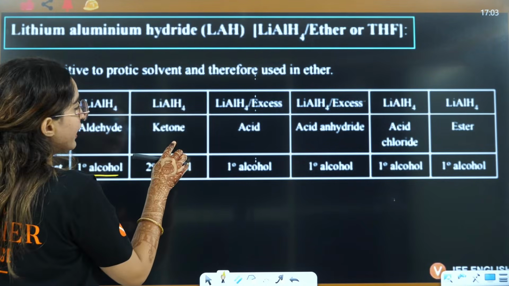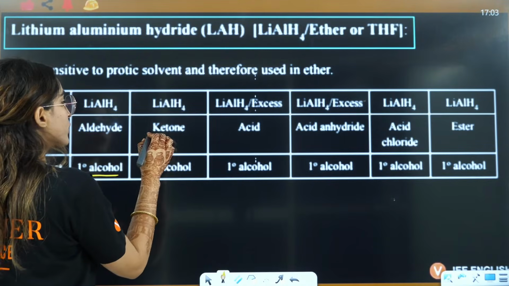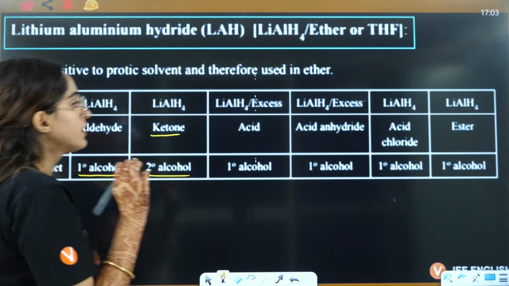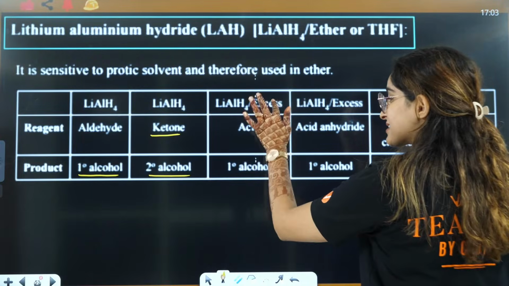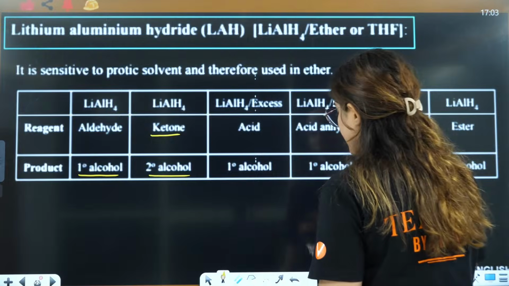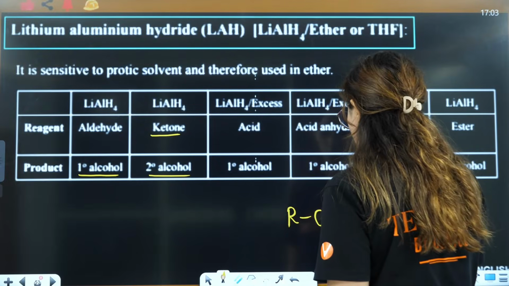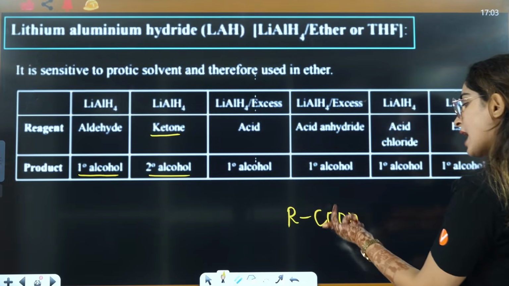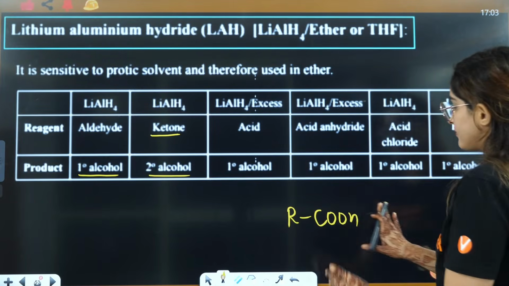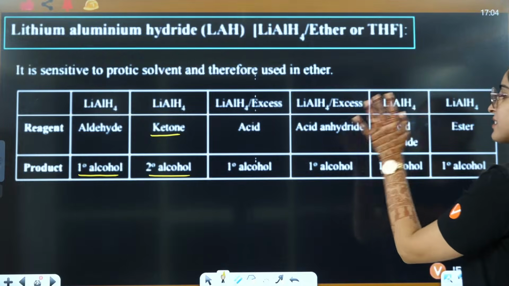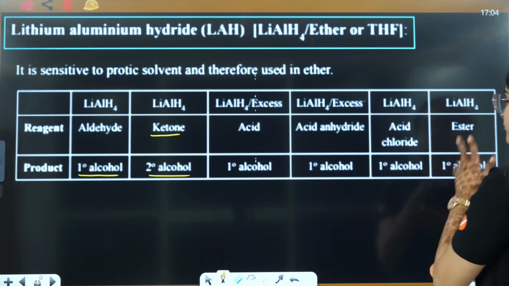If it is ketone with LiAlH4, it will give you 2 degree. If you have an acid, and you have LiAlH4 in excess, then it will give you 1 degree, because RCOOH is also going to give you RCH2OH, right? Here, any derivative of acid will give you 1 degree.